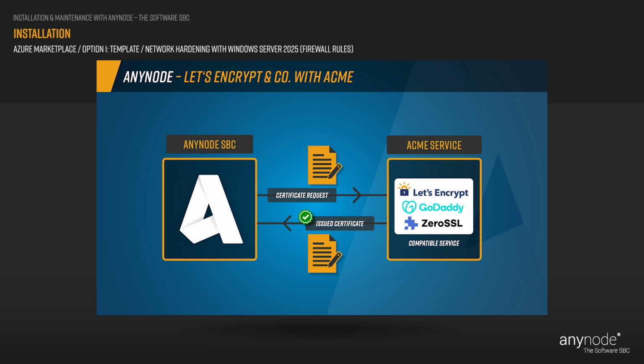Certificate issuance providers employ various validation methods to verify control over a domain before issuing an SSL/TLS certificate. One common validation method is the HTTP 01 challenge. The HTTP 01 challenge requires port 80 to be open in your firewall so that the certificate issuance provider can reach your system when needed. Port 80 should not be used by any other program on the AnyNode machine with the selected interface IP address. The port will only be opened when a challenge is initiated for certificate renewal or new certificate issuance. Afterward, the port will be closed again.